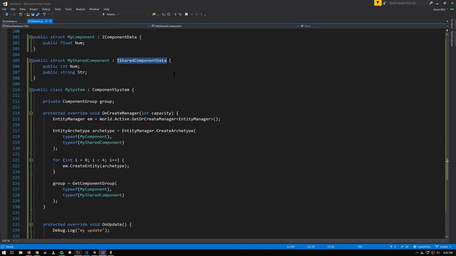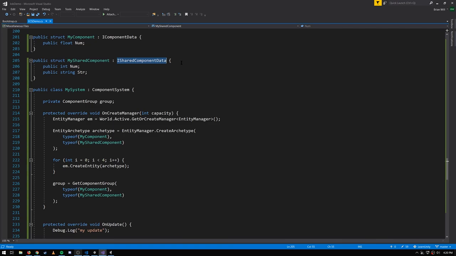So you can have multiple entities that all have different values of this shared component type, but within a chunk they all have to have the same one, which implies that if you set the value of a shared component on an entity, then that entity has to be moved to a different chunk.